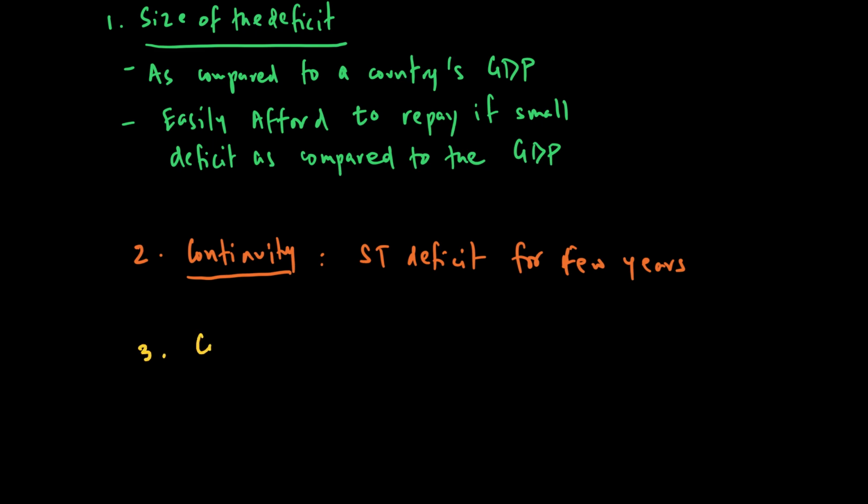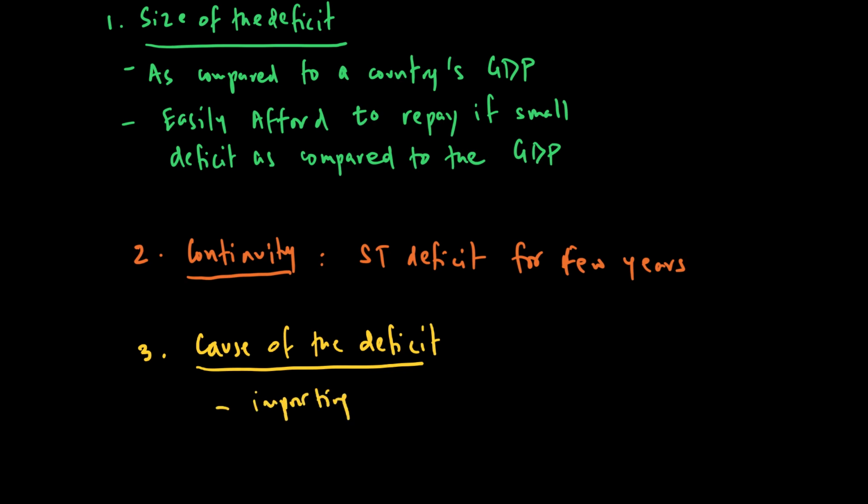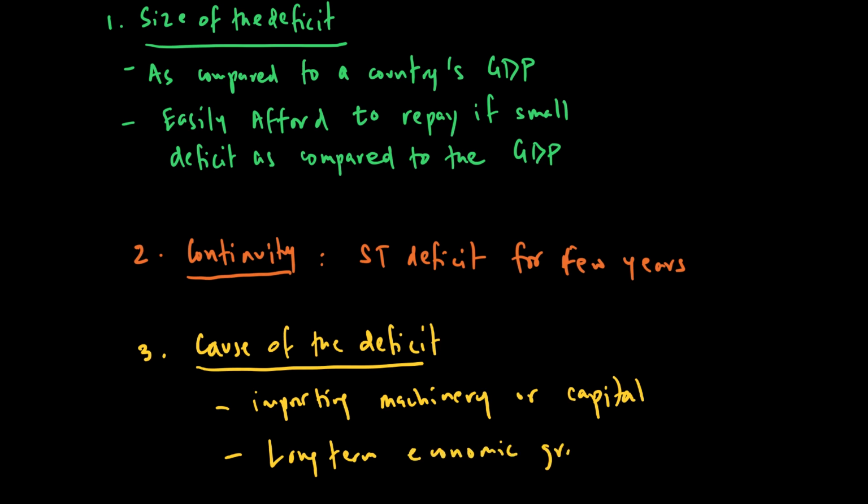The third one is basically the cause of the deficit. If the cause of the deficit is that the country is importing machinery or capital goods, we say it's not a problem. Why? Because this will mean that there will be long-term economic growth. All the investment today can result in long-term economic growth.